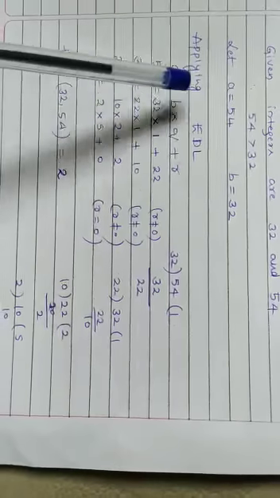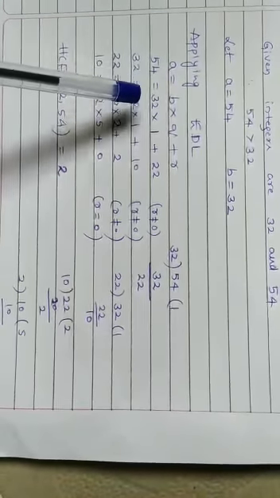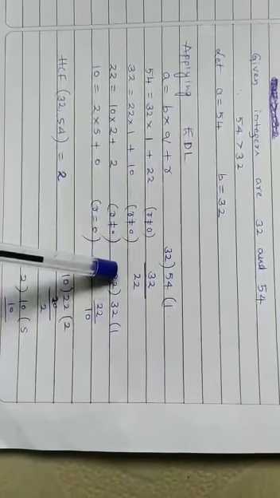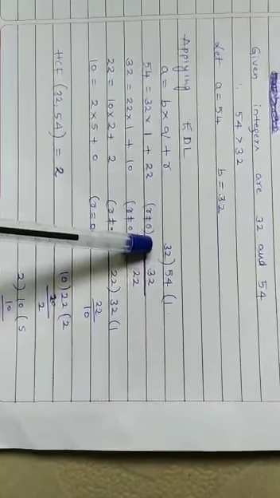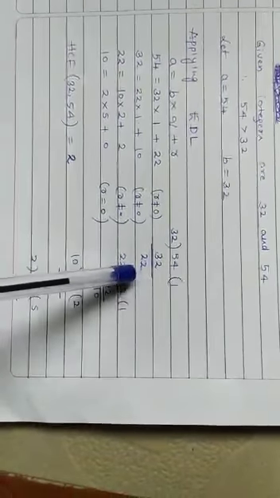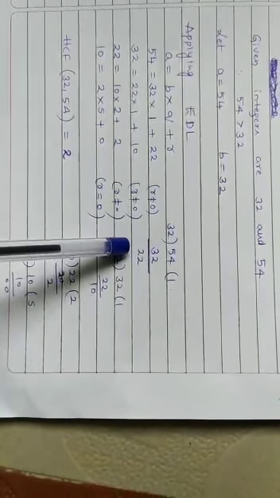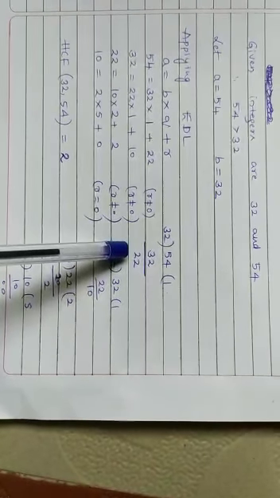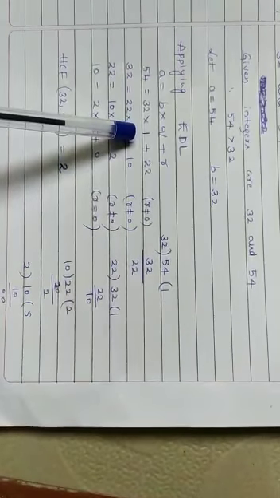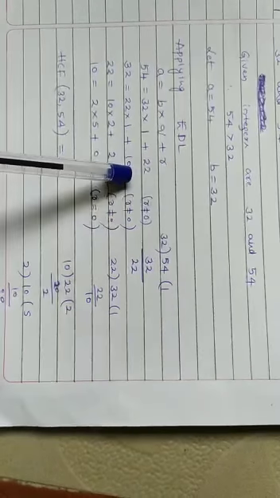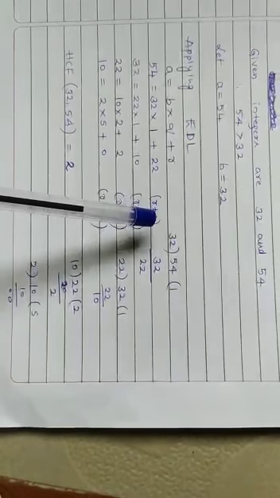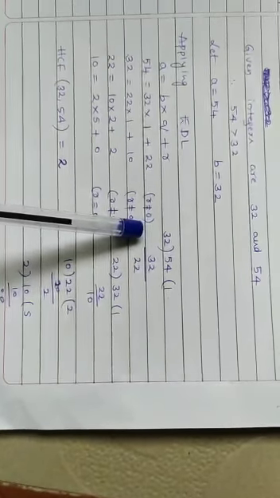In place of a write 54, in place of b write 32. By the ordinary division method, 54 divided by 32: 32 ones are 32, subtract, 4 minus 2 we get 2, 5 minus 3 we get 2. The quotient is 1, the remainder is 22. So 54 is equal to 32 into 1 plus 22. Here the remainder is not equal to 0, so go for another step.